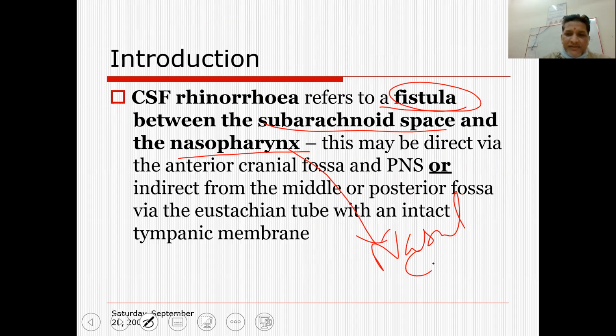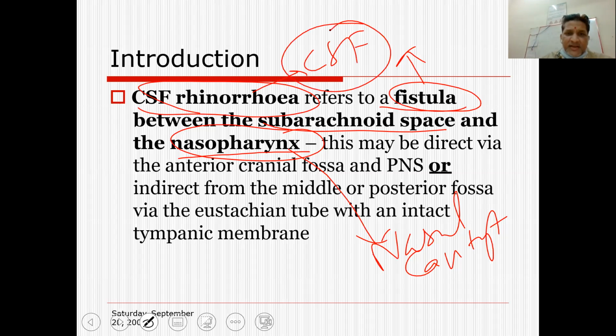That is a fistula, or pathway, which exists as a result of trauma, or as a result of pathology also. When CSF is drained through a fistulous tract from the subarachnoid space into the nasal cavity, it is called CSF rhinorrhea or a CSF leak.